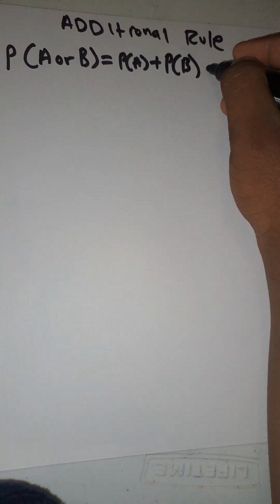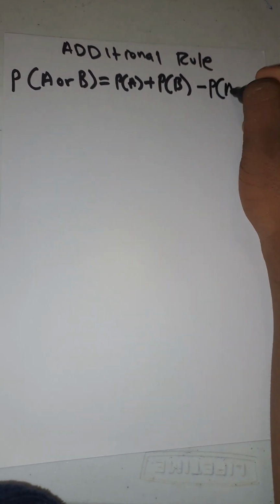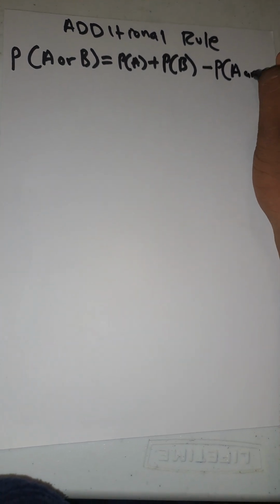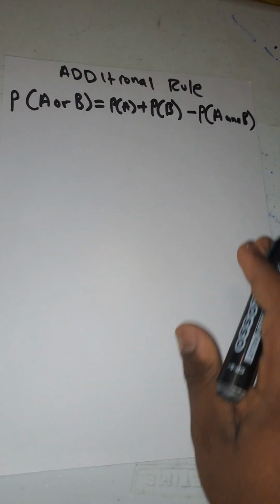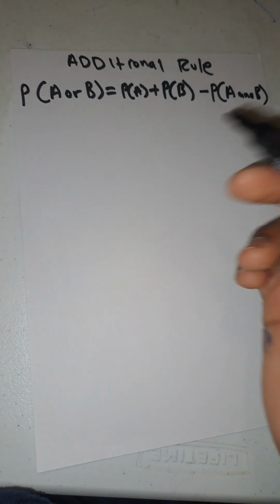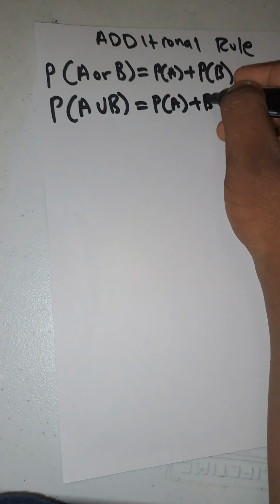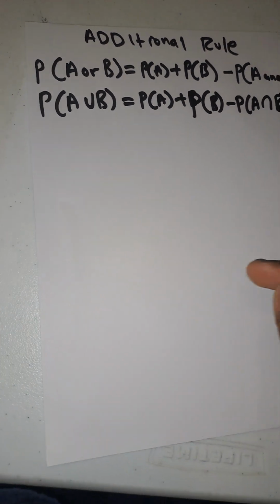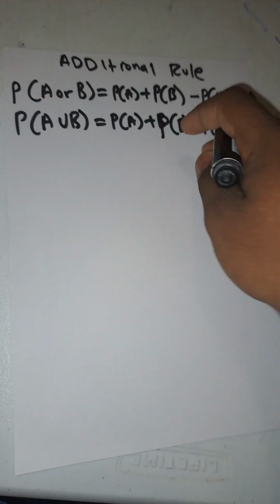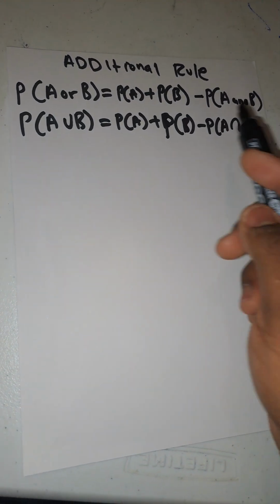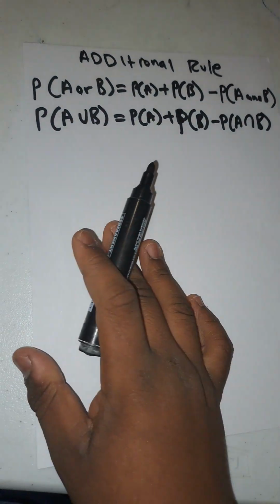Then this is minus the probability of A and B. You see? Or it can be represented like this: probability of A union B is equal to probability of A plus probability of B minus probability of A intersecting B. It can be written like this or this. You are going to choose for yourself, but it's the same thing.